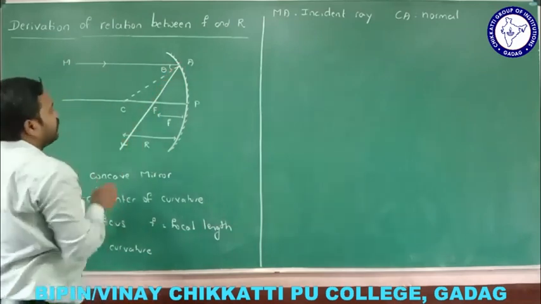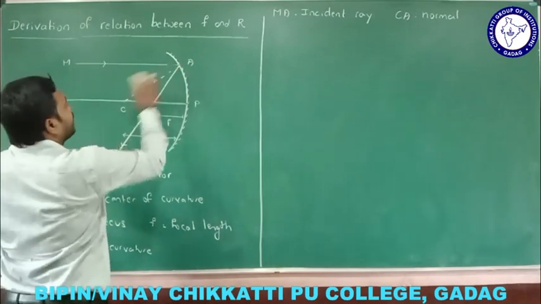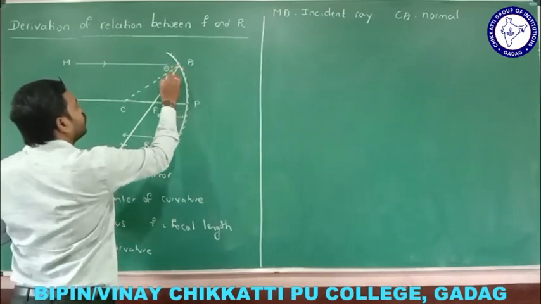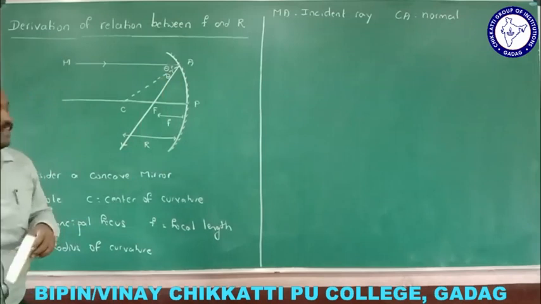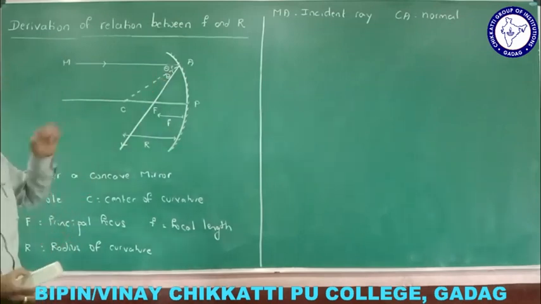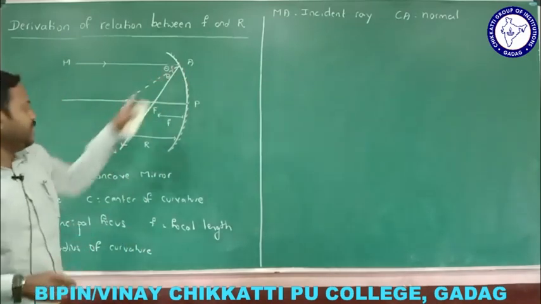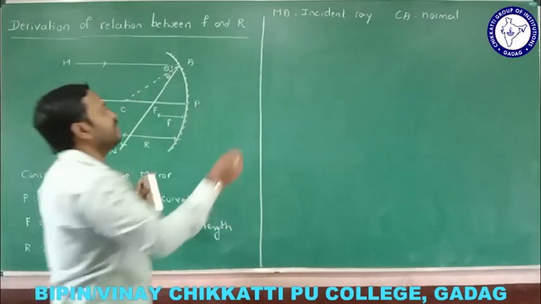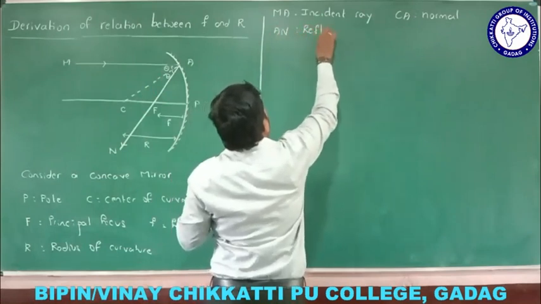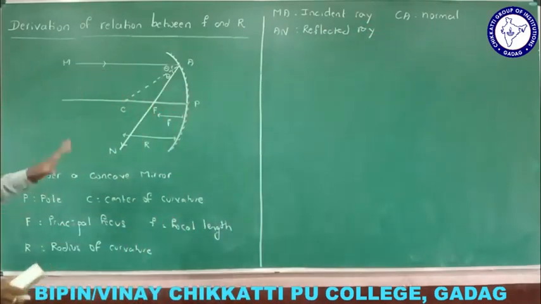So this ray is called the reflected ray, right? And both the angles, if I consider this as theta, and this is also theta. So angle of incidence must be equal to angle of reflection, right? Now which is the reflected ray here? Let me write AN. AN is the reflected ray, or AF is the reflected ray, I can take it like this. AN is the reflected ray. CA is normal, AN is reflected ray.